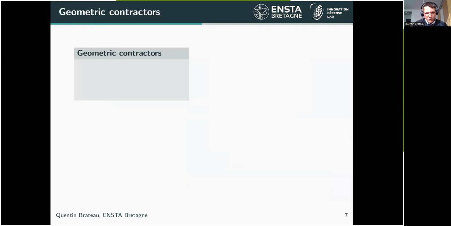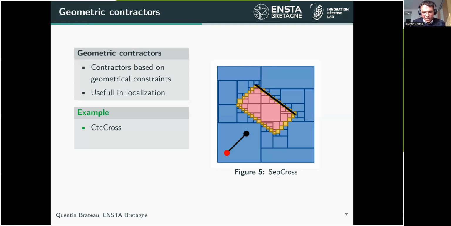So I'm going to speak first about geometric contractors. Geometric contractors are contractors based on geometrical constraints, and they are very useful in localization because, using one-dimensional pingers just like before, we are able to localize our robot. For instance, there is the CTC cross, which is a contractor able to contract boxes around the cross constraint.